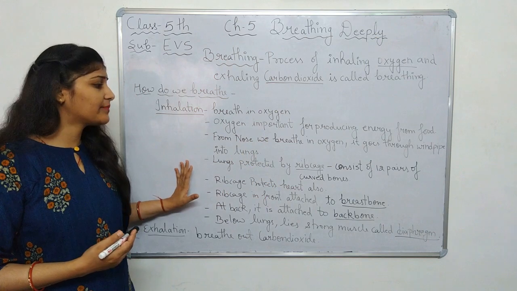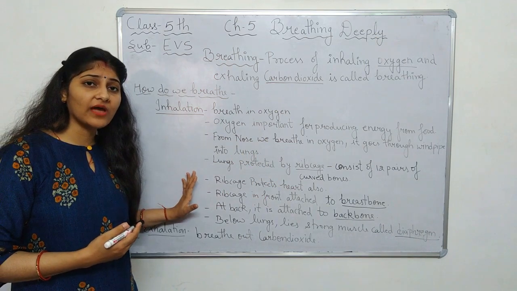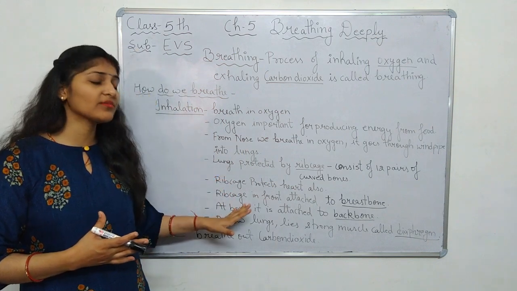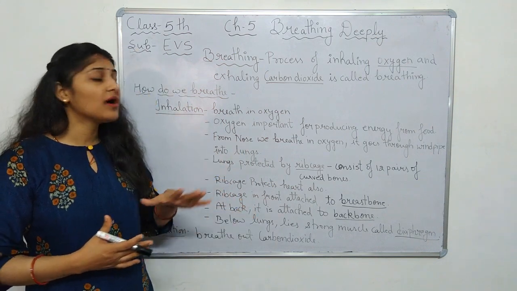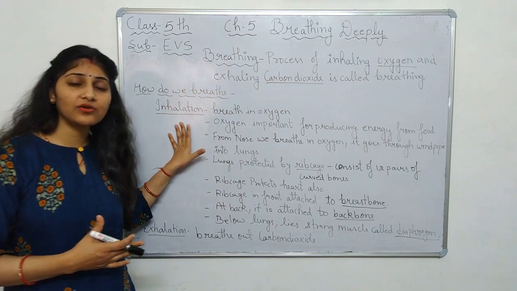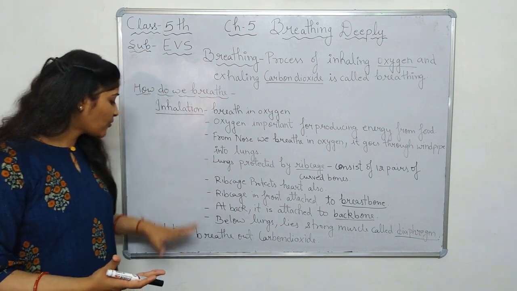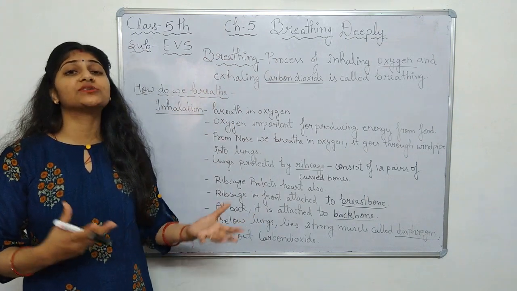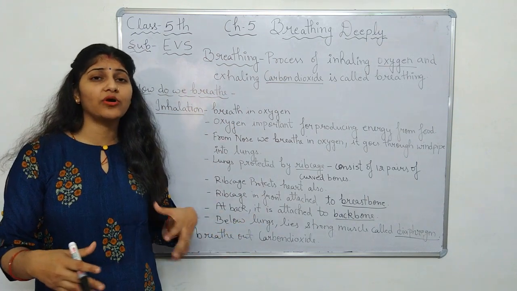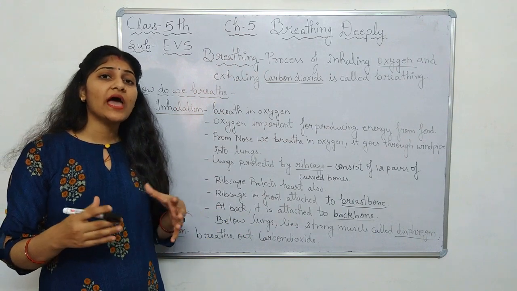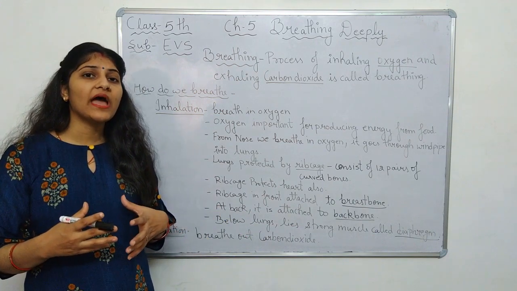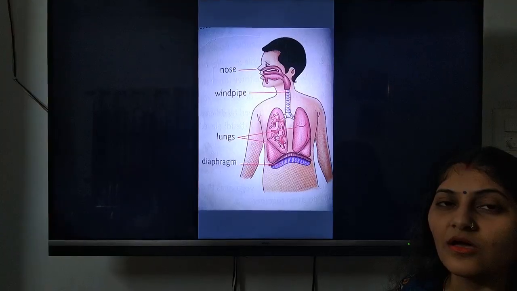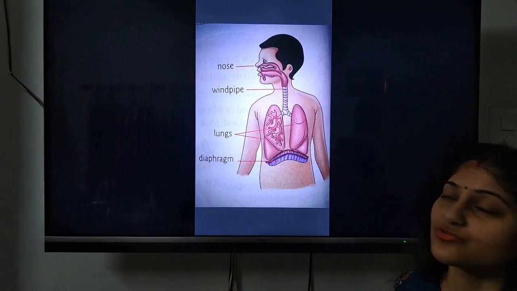This is what happens in the movement of the diaphragm, which we also call the contraction and relaxation of the diaphragm, which helps in the breathing processes that include inhalation and exhalation. Now exhalation is basically breathing out the air which is rich in carbon dioxide. The cells of our body have accumulated carbon dioxide, and through the exhalation process it comes out of the body. Now let us understand this breathing process through the diagram.